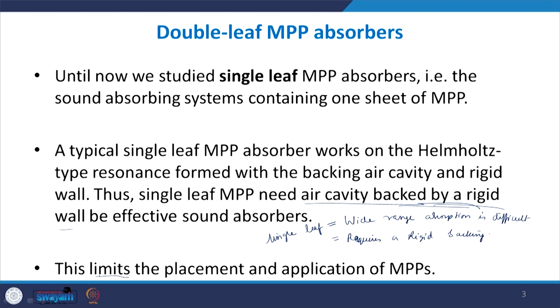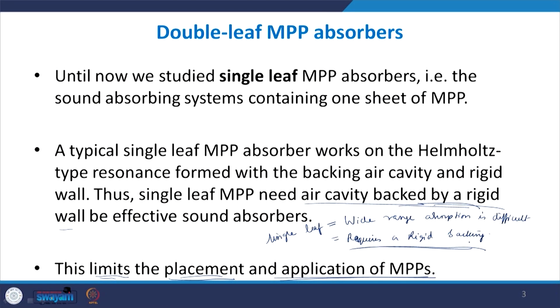Because it always requires a rigid backing, this limits our options to place and apply the MPPs in various locations. We can only apply it on the walls or near the walls. We cannot apply it midway or inside some complicated machinery component, because every time we have to apply it near a rigid backing. So these were the two limitations, and this double leaf MPP tries to overcome both, especially the requirement for a rigid backing.